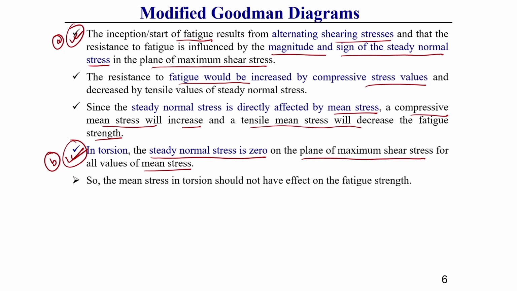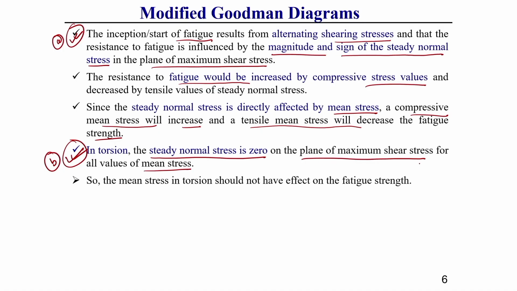That steady normal stress should be in the plane of maximum shear stress, but in the torsional case, on the plane of maximum shear stress the steady normal stress value is 0, negligible you can say. This you should keep in mind.